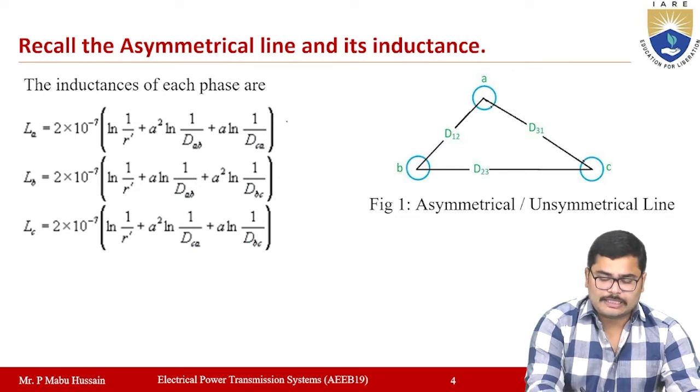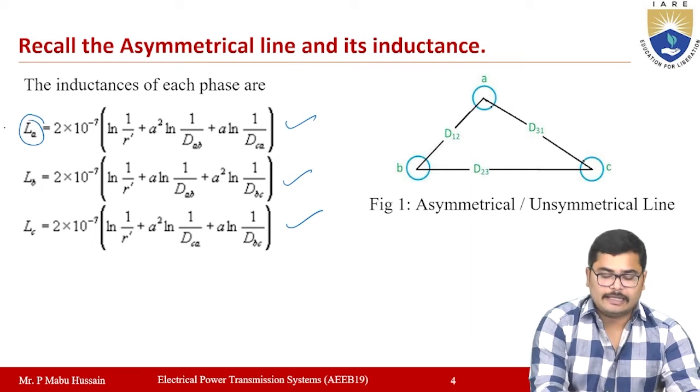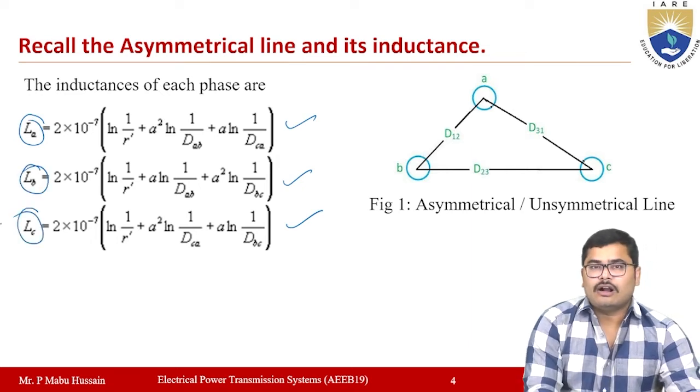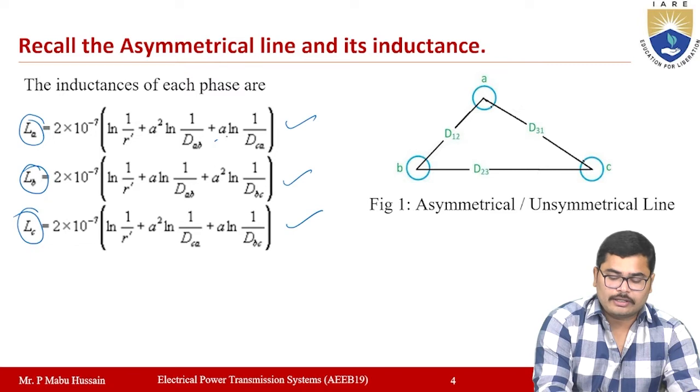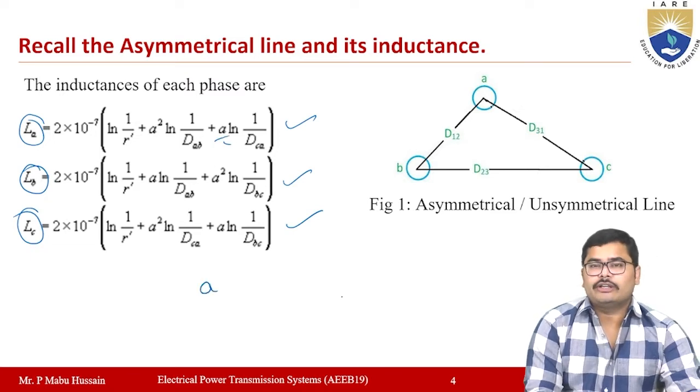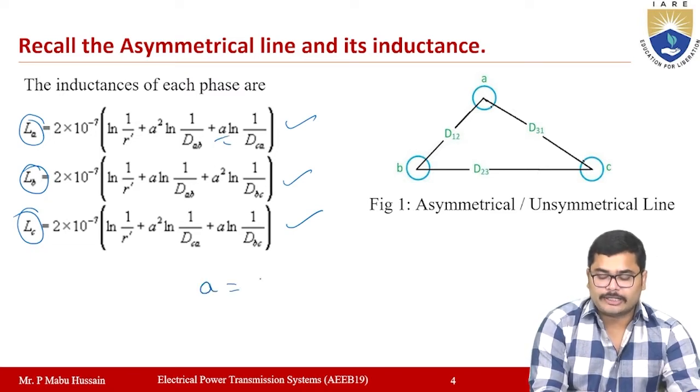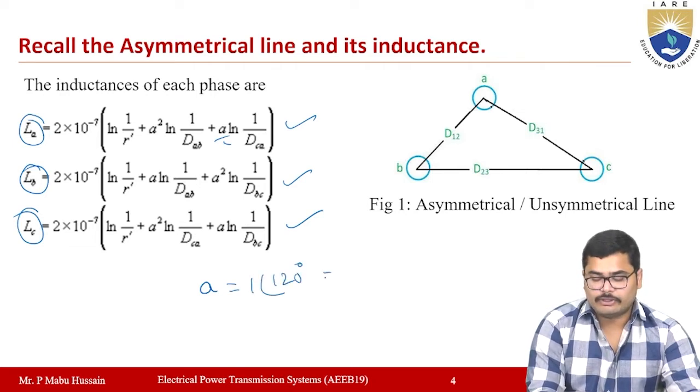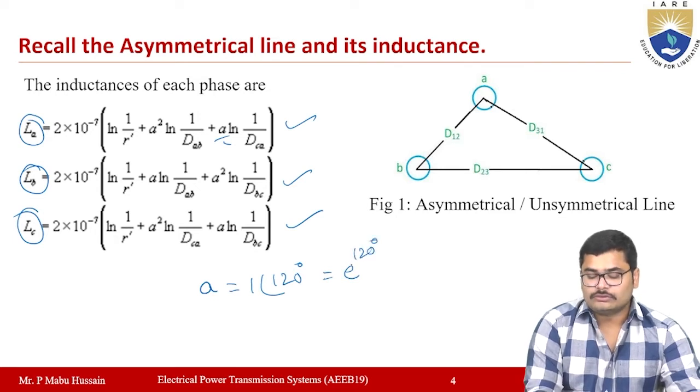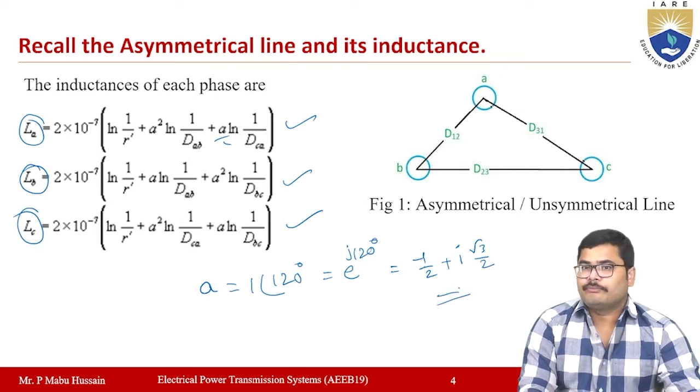Now from these equations, you can say that the values of inductance LA, LB and LC all depend upon the operator A here. What do we mean by the operator A? The value of operator A is 1 at an angle of 120 degrees. This can be written as e to the power j120 degrees, which is equal to minus 1 by 2 plus j root 3 by 2. So this is the value of A.